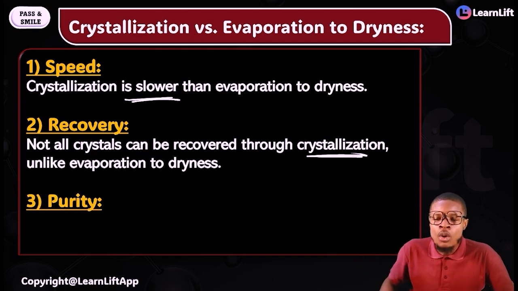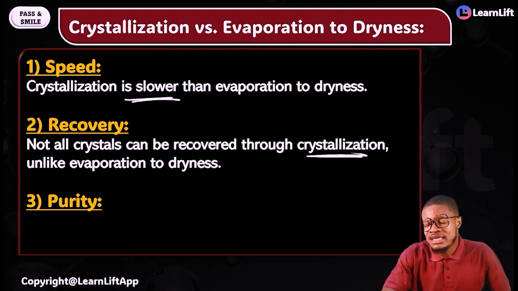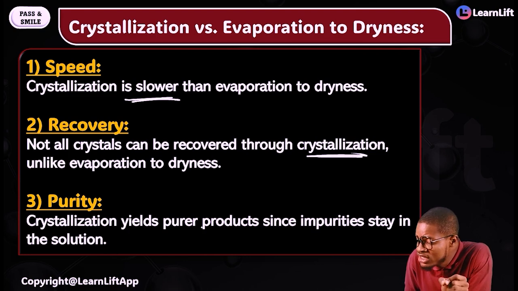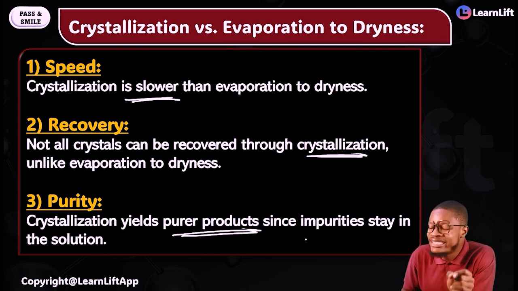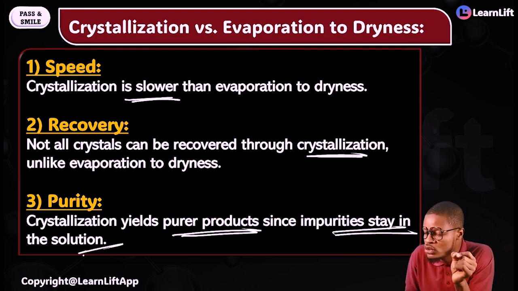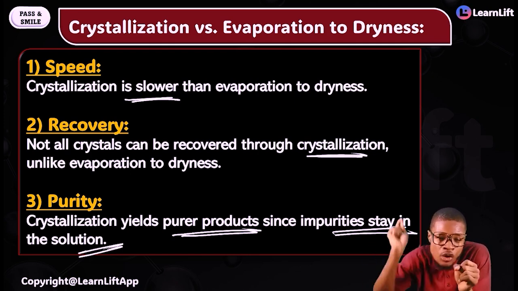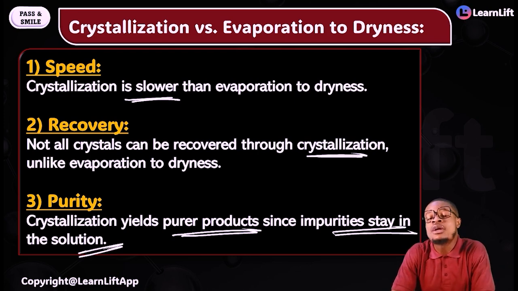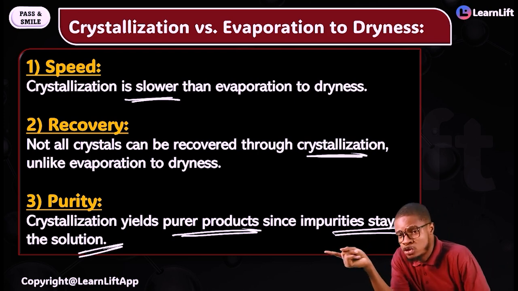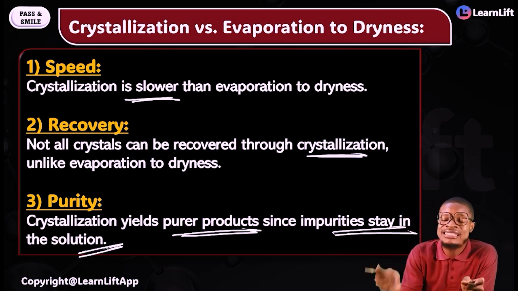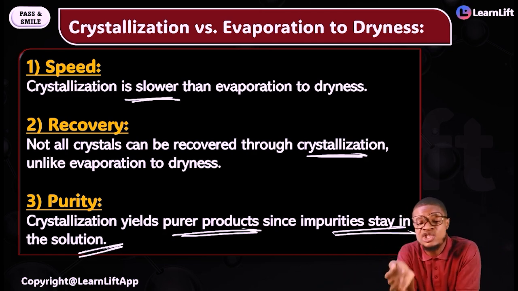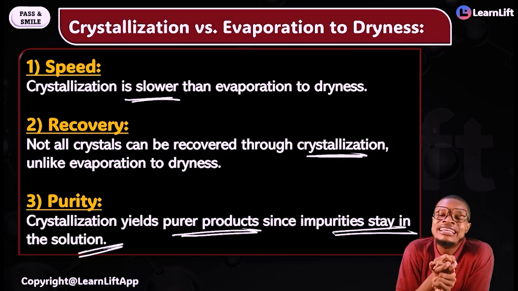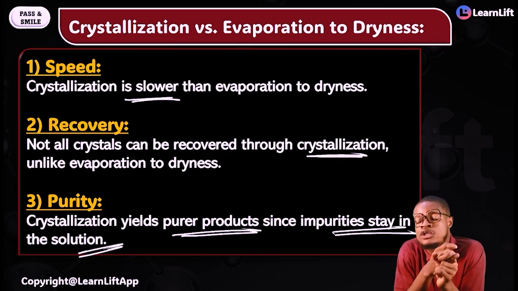And then number 3 difference is in terms of purity. Which one wins in terms of purity? Is it crystallization or evaporation to dryness? Of course, crystallization wins, because crystallization yields purer products, since impurities may stay in the solution. Which one do you recover all the crystals from? Evaporation to dryness. In terms of speed, which is faster? Evaporation to dryness. Which is slower? Crystallization. Which one gives you purity? Crystallization gives you the highest level of purity.